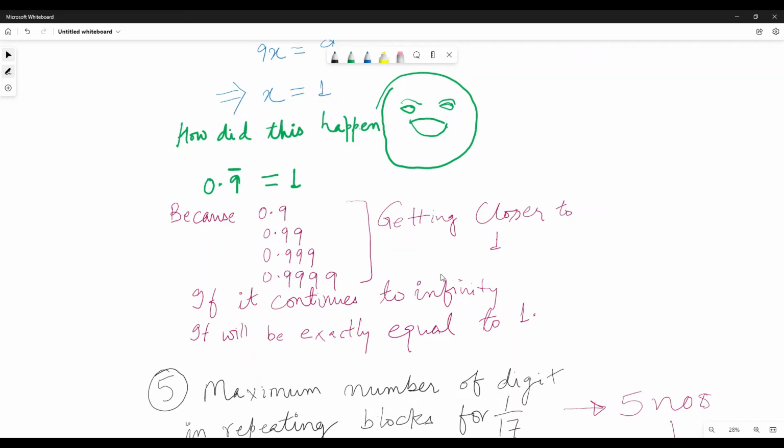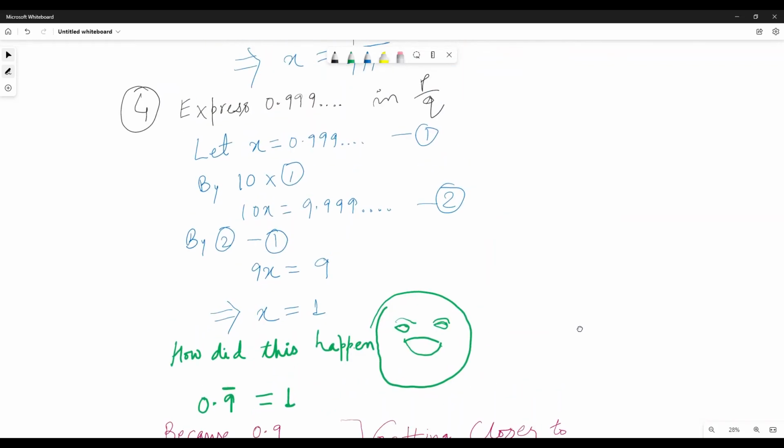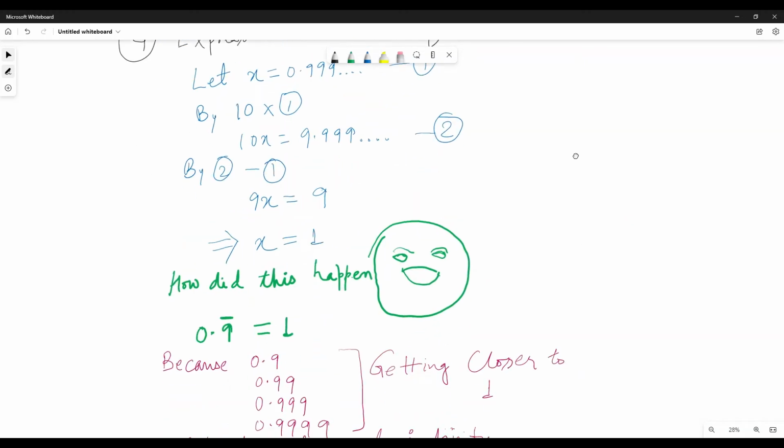When 0.9 repeats itself to infinity, this number is exactly equal to 1. You do not have to say approximately, it is exactly equal to 1, and we have proved it with the same procedure which we followed for the other numbers.